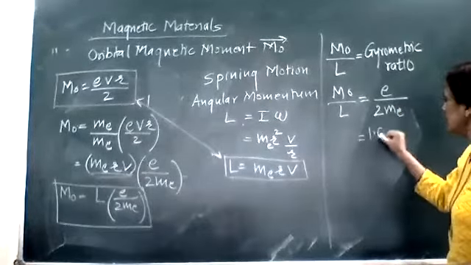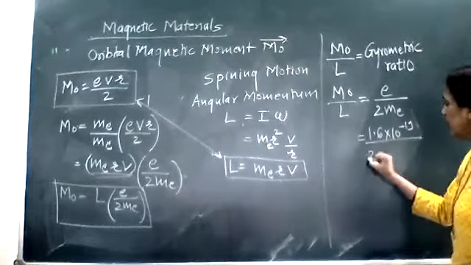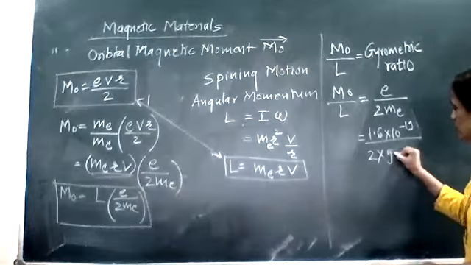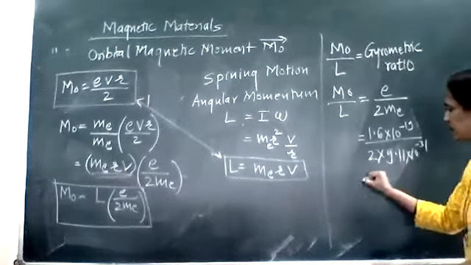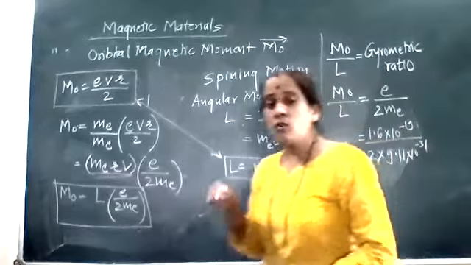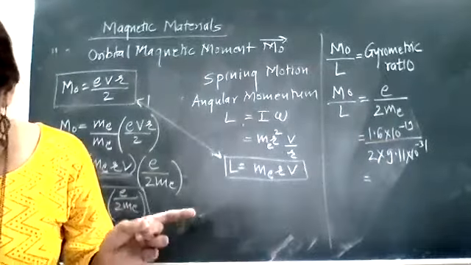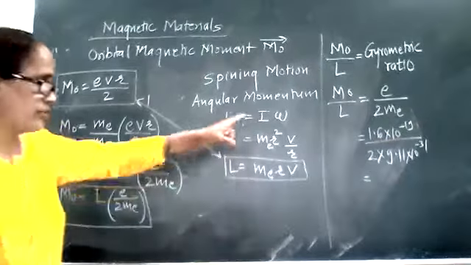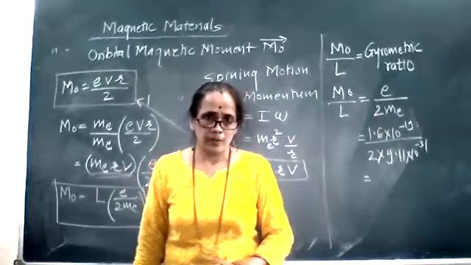So this ratio of MO by L, I am writing as e divided by 2 me. Clear? अगर ये रेशियो मेरा वो है, तो what I say is that e is the charge of electron, which is equal to 1.6 into 10 raised to minus 19, divided by 2 multiplied by mass of electron. Mass of electron 9.11 into 10 raised to minus 31. So I know the constant values, so I can do that constant value calculation and find out the value of this gyromagnetic ratio. Clear?